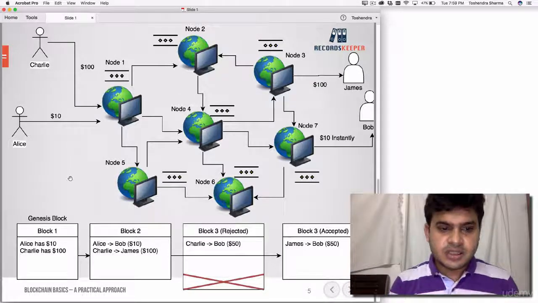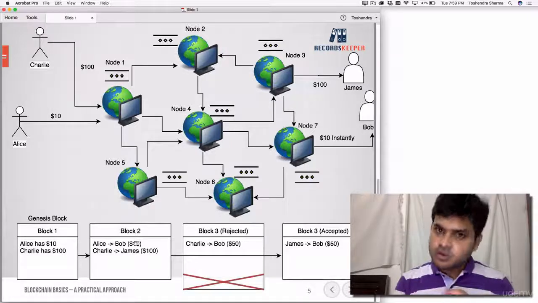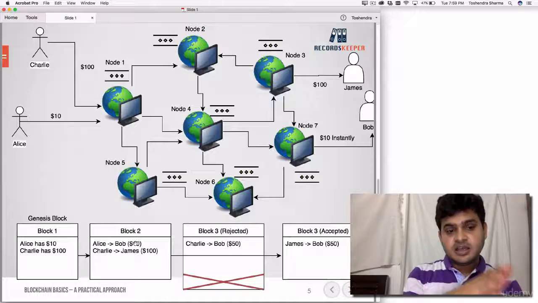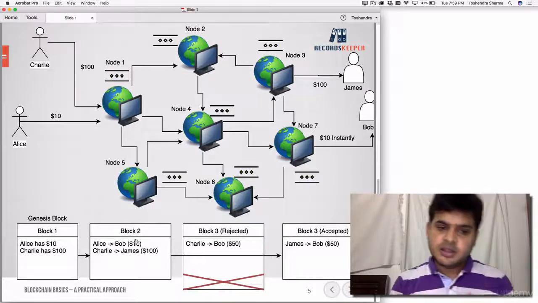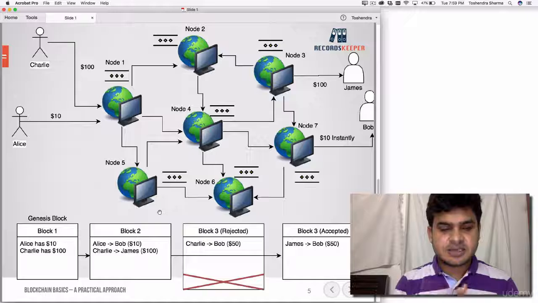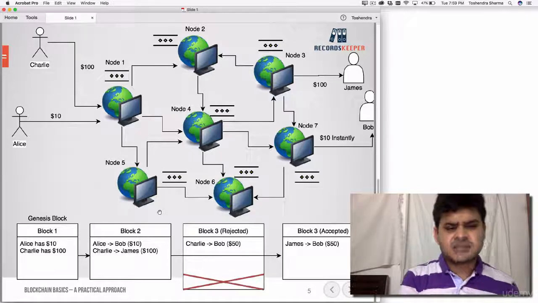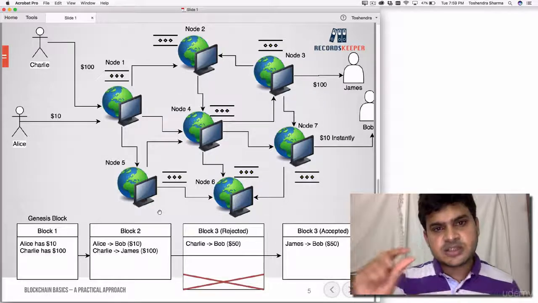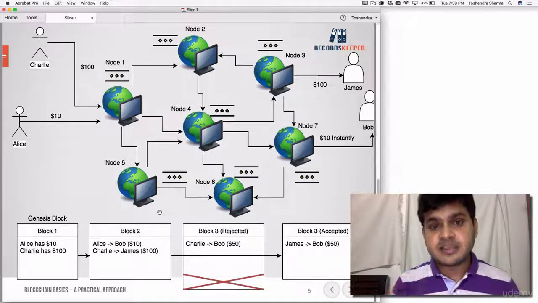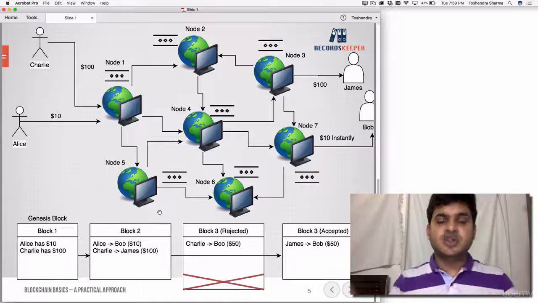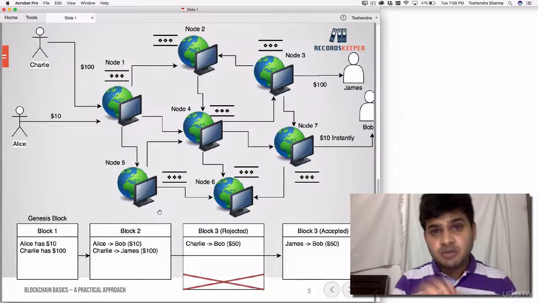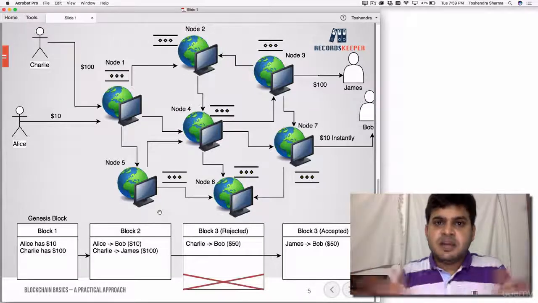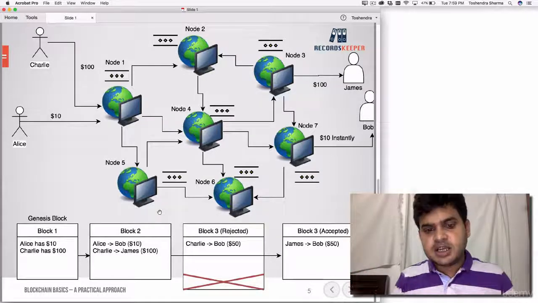So of course, the miners will know that Alice has $10 and she's transferring her $10 to Bob, it's possible, it's fine. So it is accepted. So Charlie has $100, he's transferring $100 to James, it is accepted, again fine. So these two transactions will be considered valid by the miners, and they will add them into the block and will announce the new block to everyone. Now everyone in the node will contain the new block and will add it into the blockchain. So everybody will update his own blockchain, right?